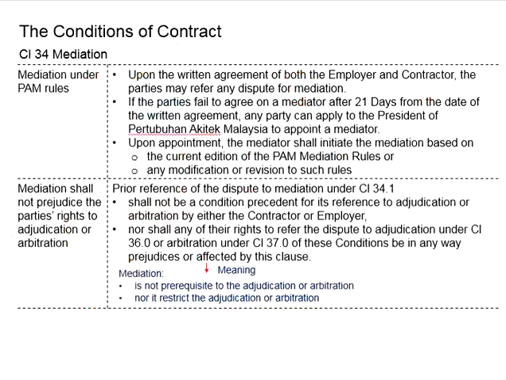When mediation is triggered, there should be a written agreement that both the employer and the contractor would like to refer the dispute for mediation. At this stage, when both parties agree to go for mediation, that means mediation should take place. The next step will be having a mediator.